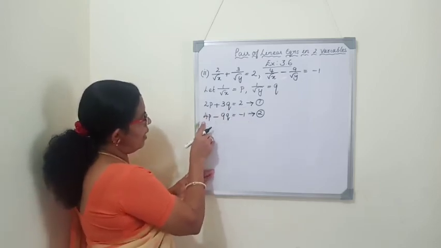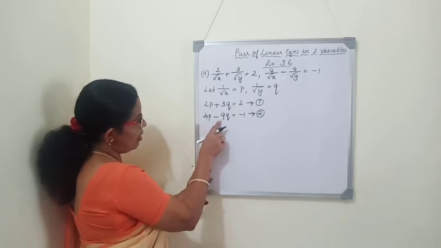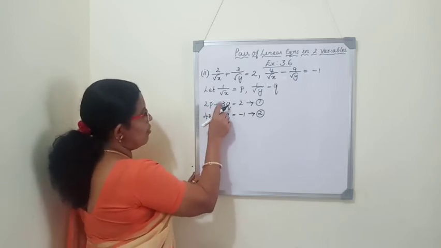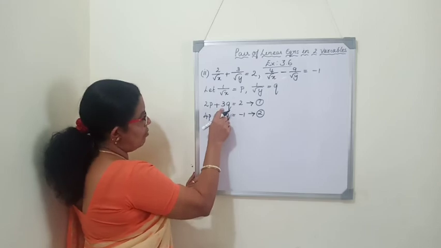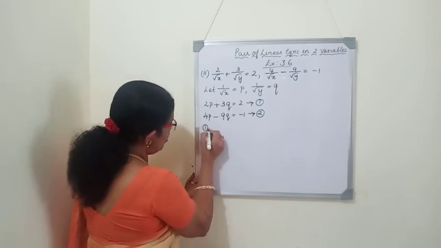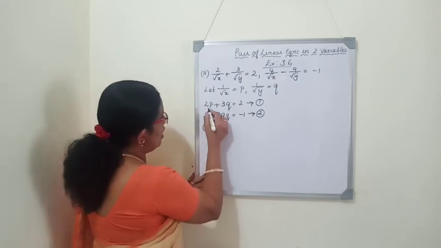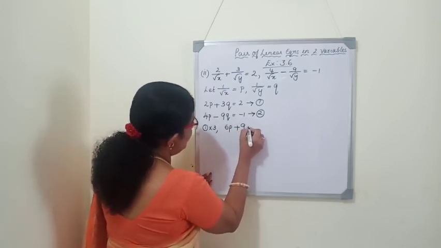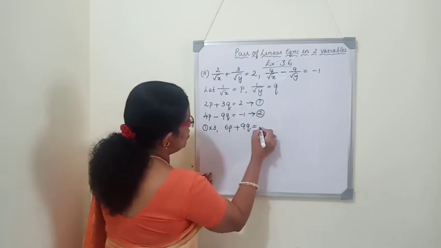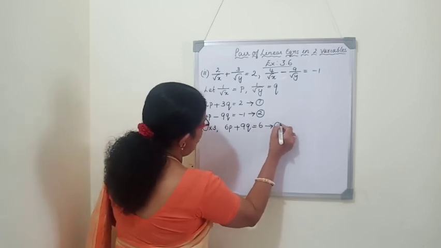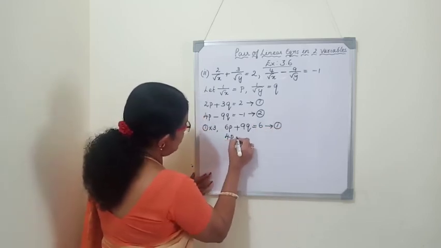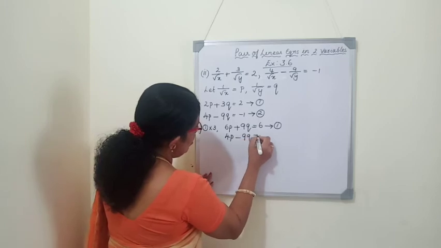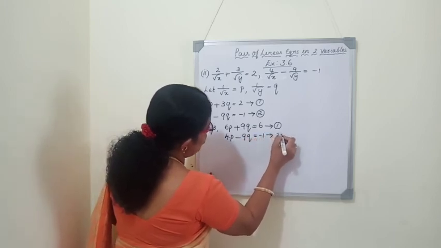So we will multiply the first equation by 3, so that 3 into 3 becomes 9. First equation multiply by 3: 3 2s are 6P plus 3 3s are 9Q is equal to 3 2s are 6. Equation 1. Second equation we will write as it is, 4P minus 9Q equal to minus 1. Equation 2.